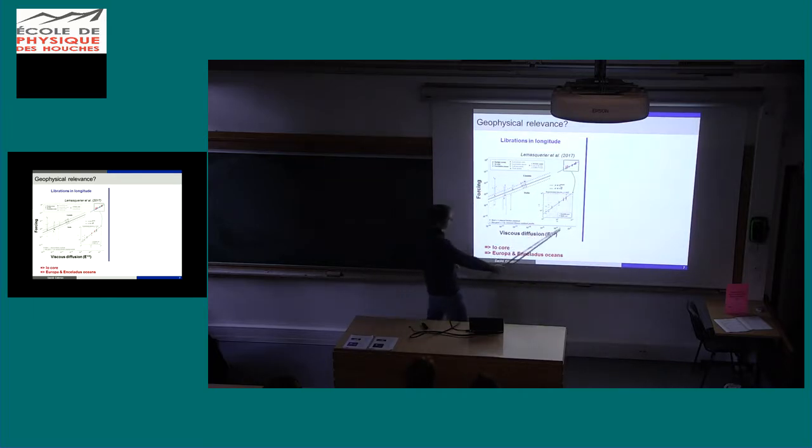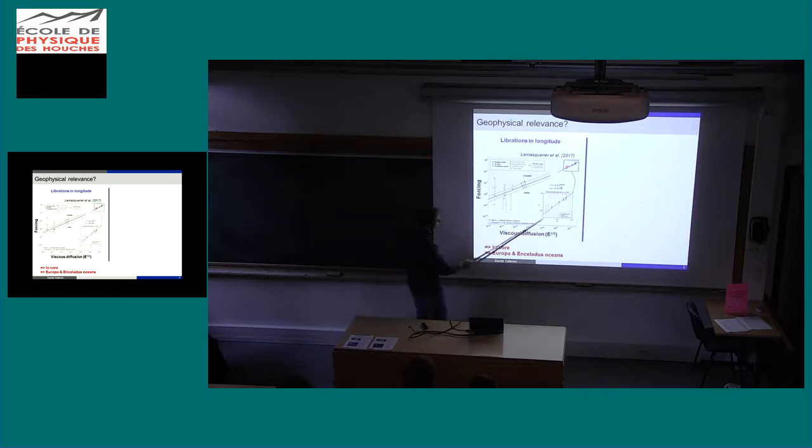And you see what I told you yesterday, this is the range of parameters where we can do our experiments, and this is where our planets are. So even doing experiments, which are usually more extreme than simulation in parameters, we are very far. We are at 10 to the minus 4, 10 to the minus 5, and we need to go to 10 to the minus 15. So really, we hope that our theory is good enough to extrapolate over many orders of magnitude. But nobody does better, so this is the way we do it.